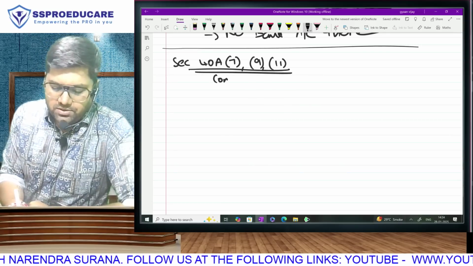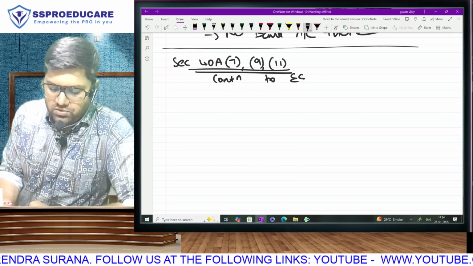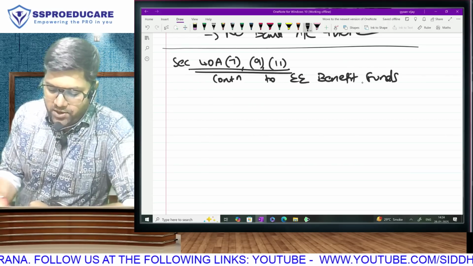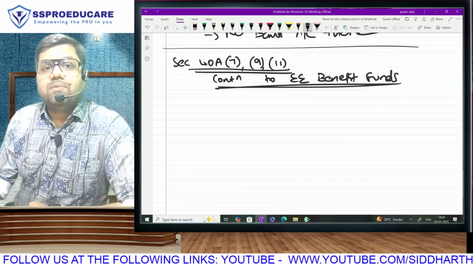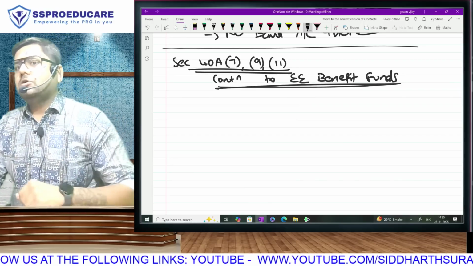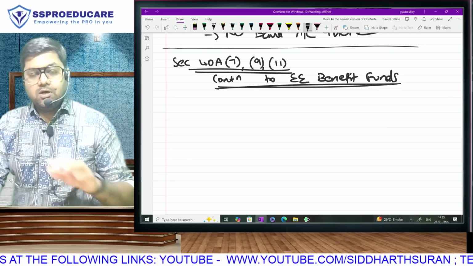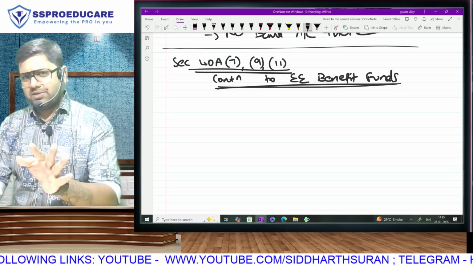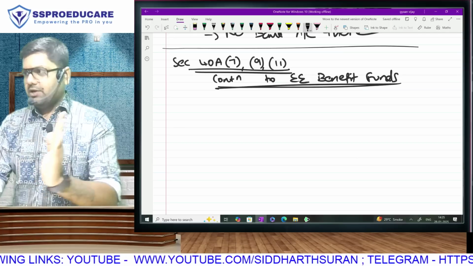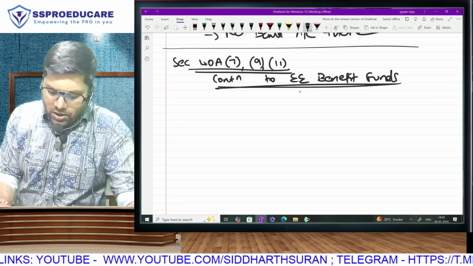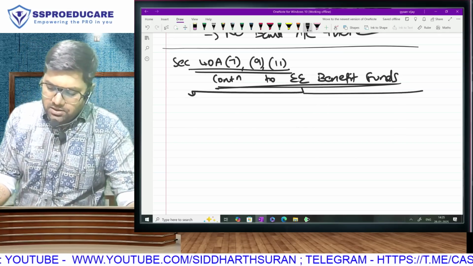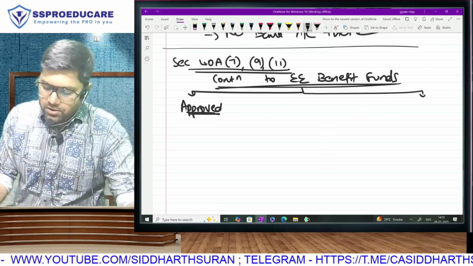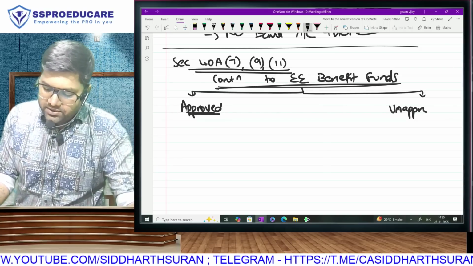We are talking about contribution to employee benefit funds. See, employee benefit funds are of various types. So there will be gratuity fund, pension fund, provident fund, superannuation fund. The law is same for all of them, just different subsection for different type of fund. And in any case, forget the subsection part. In any case, different subsections, but the rule is same. You have to go and check whether the employee benefit fund is an approved fund or unapproved fund.